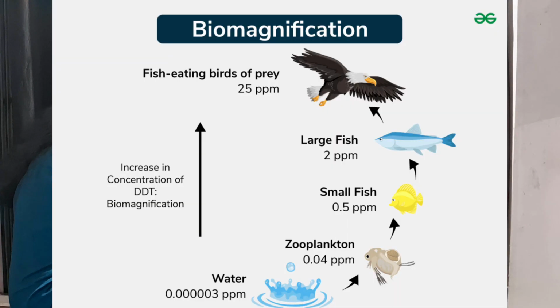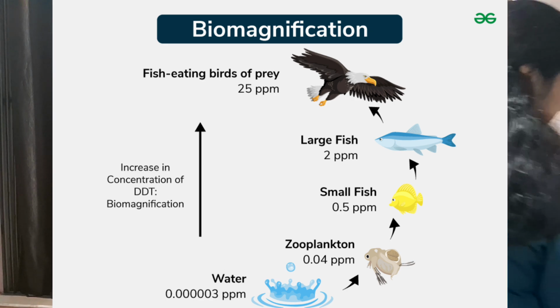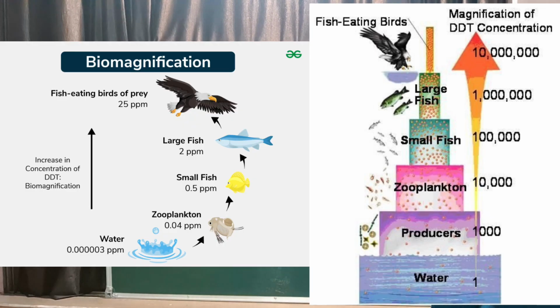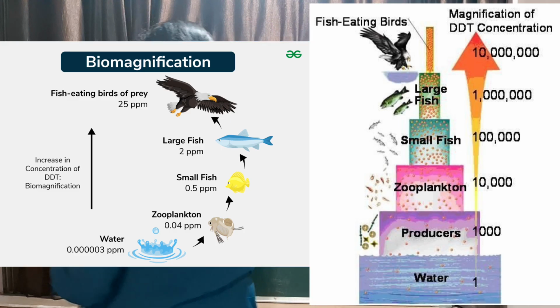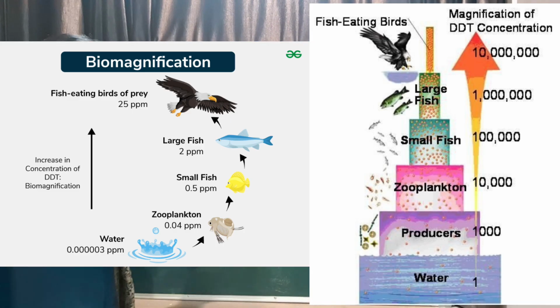Now, let us understand what biomagnification is. DDT is a pesticide which gets accumulated from the water to the organism, correct? So, this is how the DDT concentration slowly and steadily increases in the food chain. Pesticides not only impact our health, but they start getting accumulated in the food chain, and higher organisms show a higher concentration of the pesticide, which is injurious to health. Minamata disease is also an example of biomagnification of mercury.